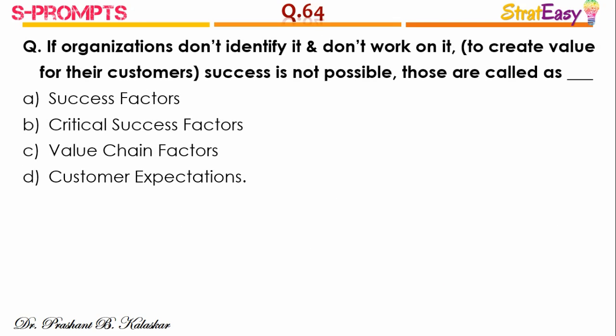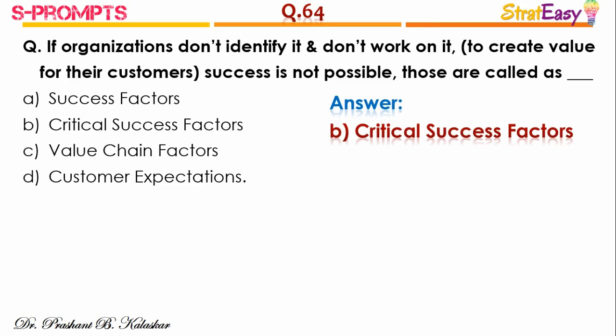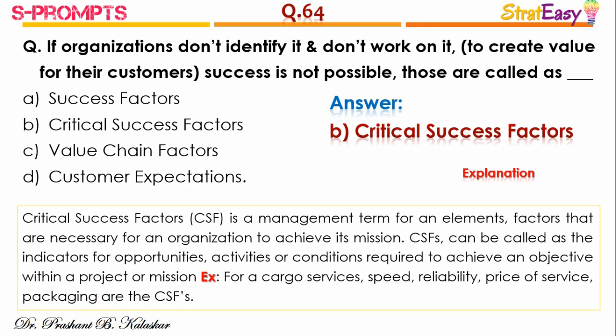Question number 64. If organizations don't identify it and don't work on it, that is to create value for their customers, success is not possible. Those factors are called as, and the right answer is option B, critical success factors. Critical success factors, CSF, is a management term for an element or factors that are necessary for an organization to achieve its mission. CSFs can be called as the indicators for opportunities, activities or conditions which are required by the organization to perform so as to achieve an objective within a project or mission.